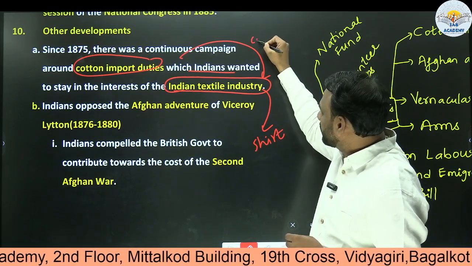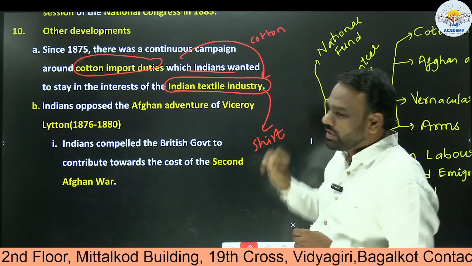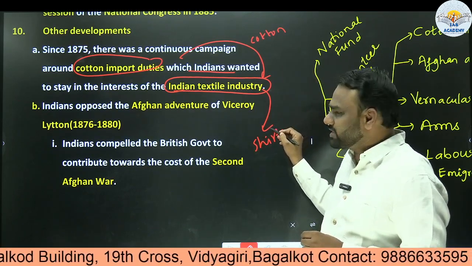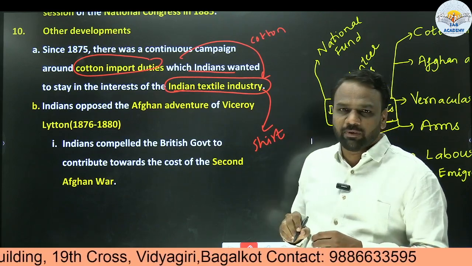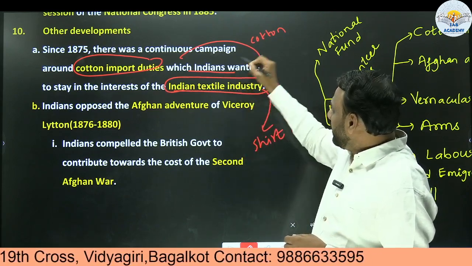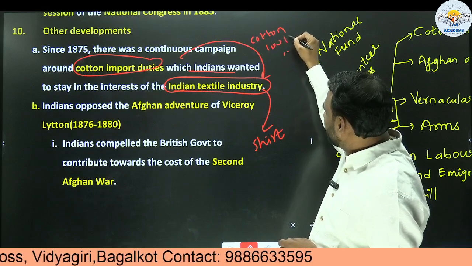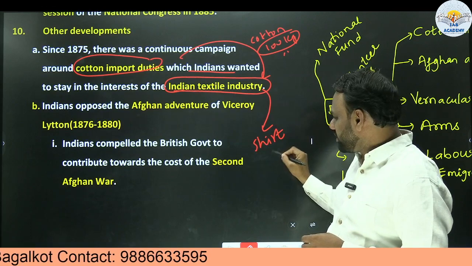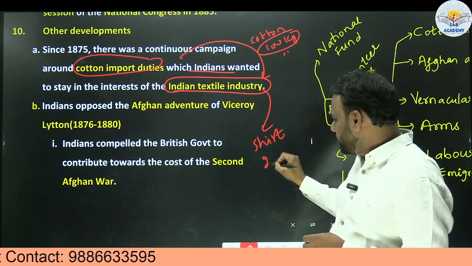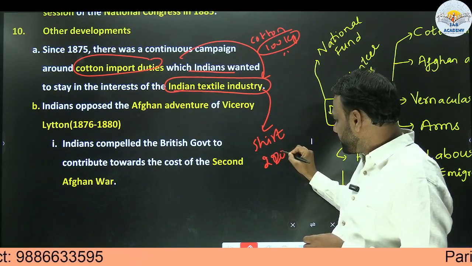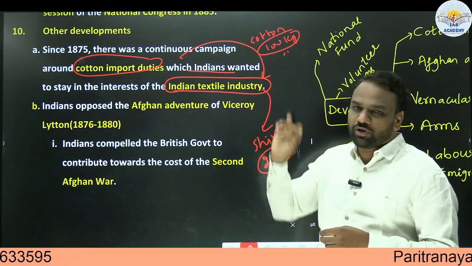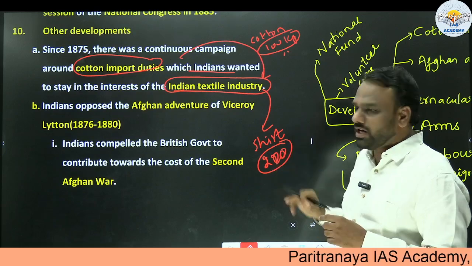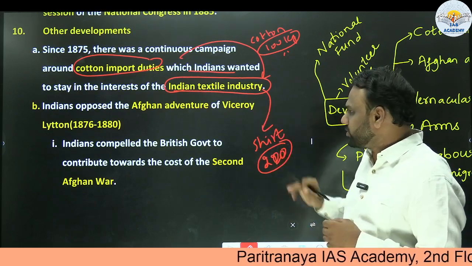So input is cotton. If cotton is available at a cheaper rate, then whatever output the industry produces will be available at a cheaper rate. Let us assume it gets 1 kg of cotton at 100 rupees. Then the shirt which it produces, let us assume, costs 200 rupees. So the input costs 100 rupees per kg of cotton, and the shirt costs 200.